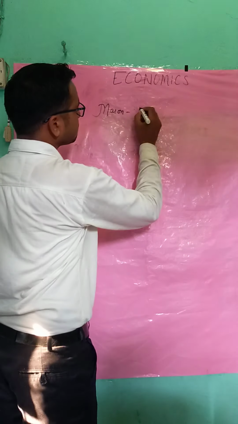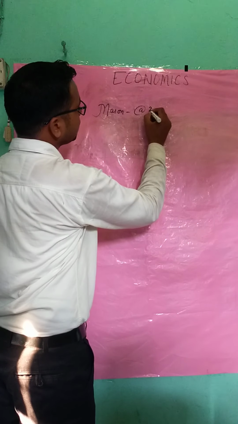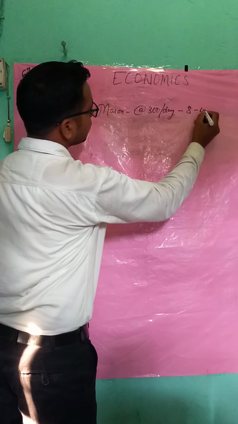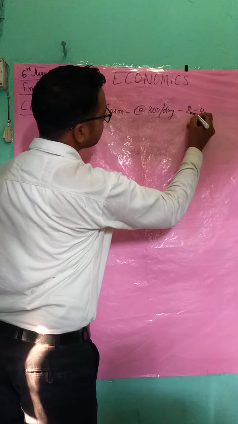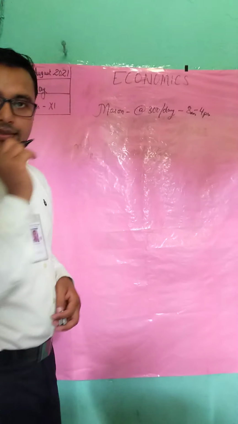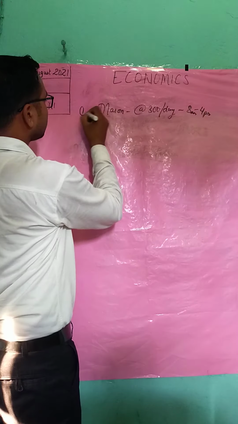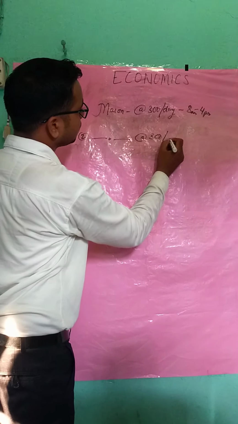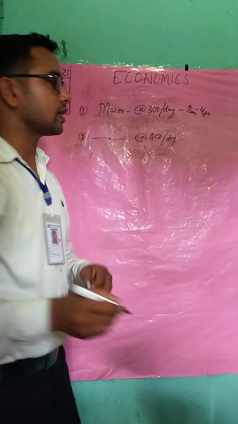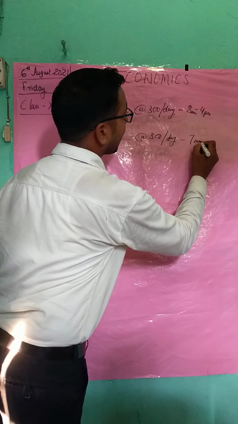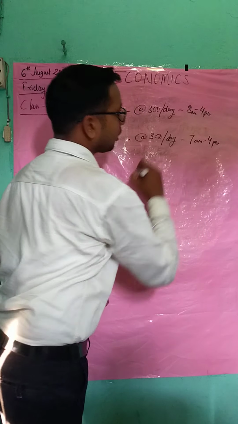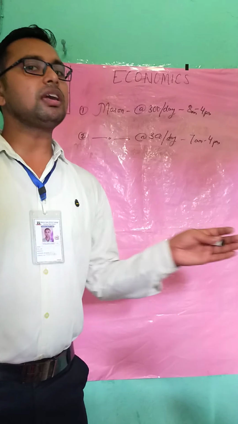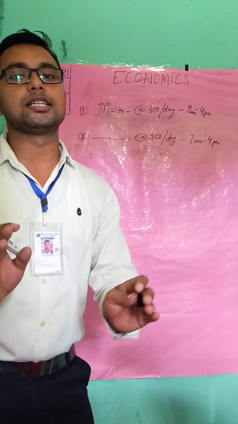So a mason is a person who is working at the rate of 300 per day, and the time is 8 a.m. to 4 p.m. Now, at the same price, another mason, mason 2, is working at the rate of 300 per day, and he is giving his services from 7 a.m. to 4 p.m. The difference between their work is none. They work at the same efficiency and both are very skilled persons.